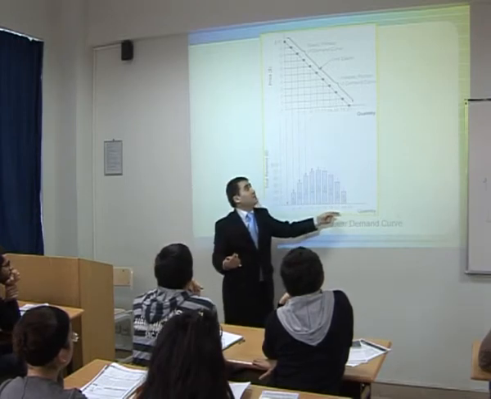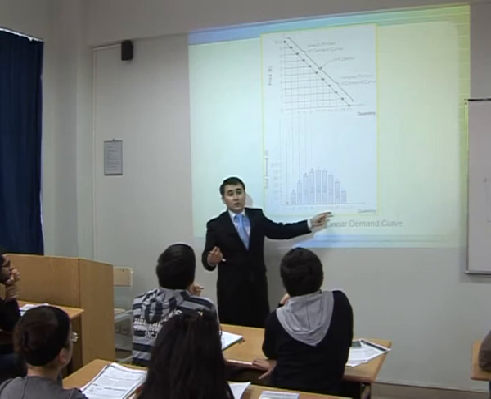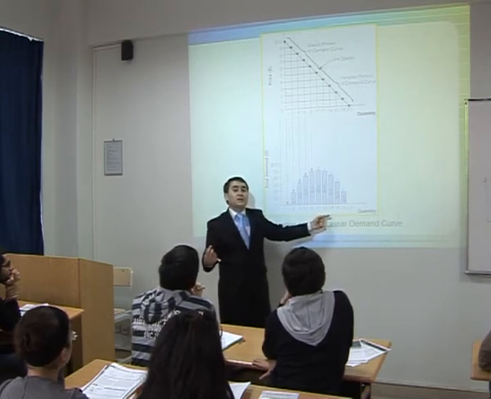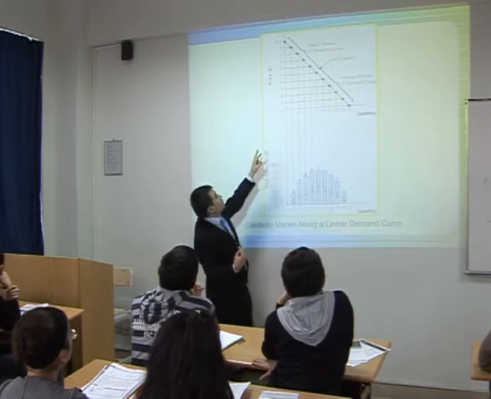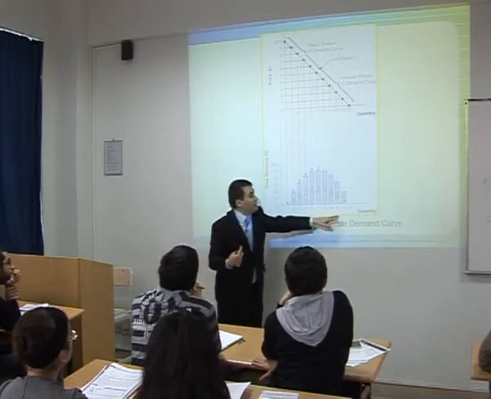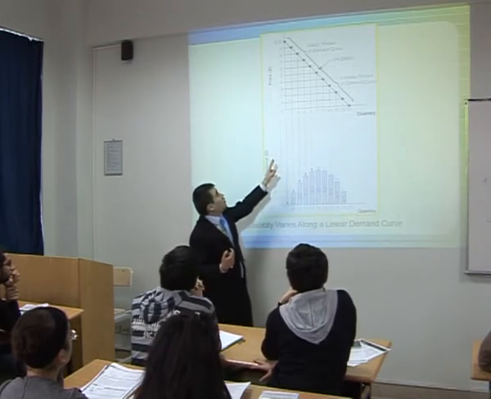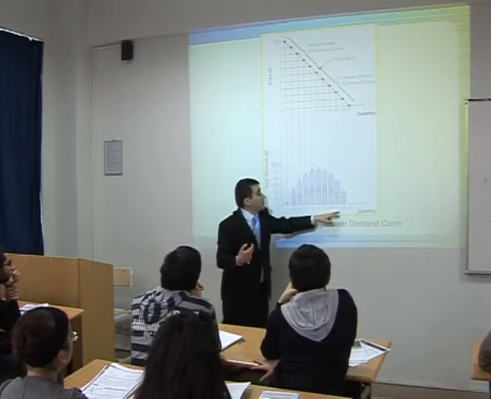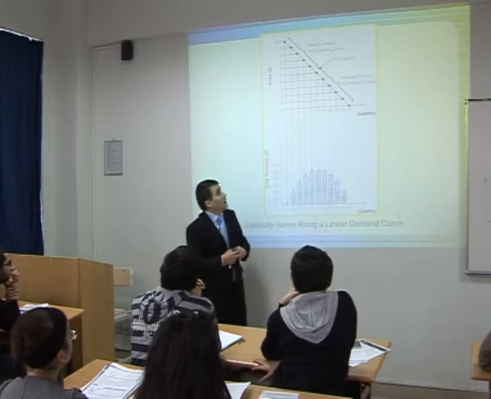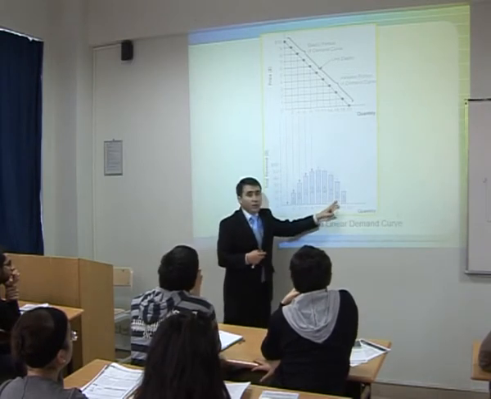And when you are on the inelastic portion of demand, the best way is to increase price. For example, the price is 1 and you sell 18. Your total revenue is 18. When price goes to 2, you sell 16 and the total revenue is 32.